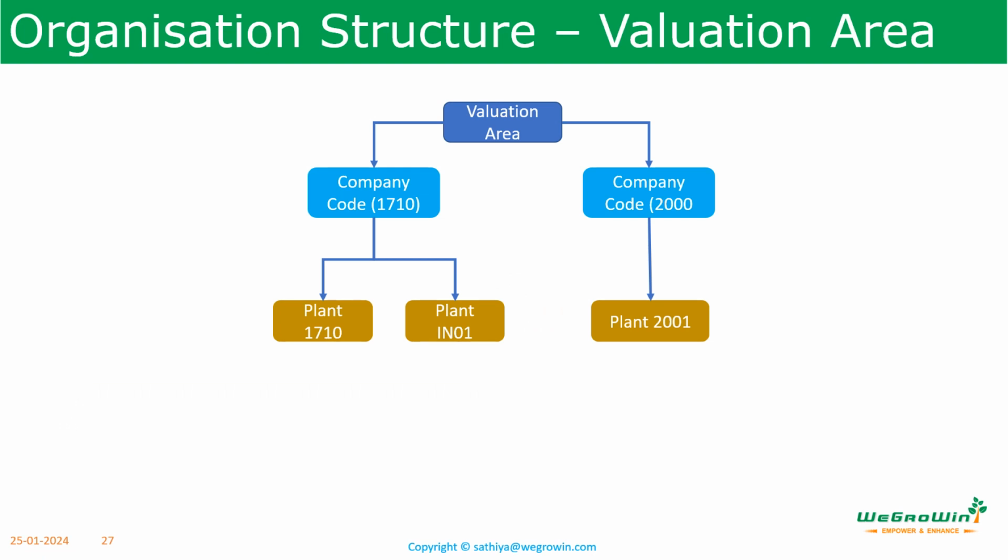The valuation area is the organization level at which material is valuated. Plant and company code are two possible valuation areas in SAP. So valuation can be done at plant level and also at company code level. When stock is valuated at plant level, we can valuate the material in different plants at different prices. When you valuate the stock at company code level, the valuation price of the material is the same in all the plants in that company code.